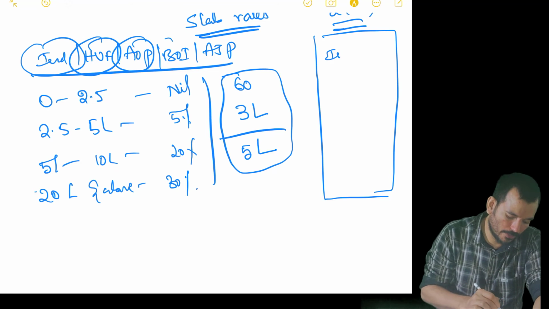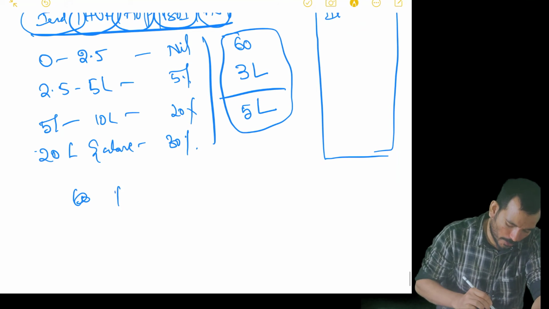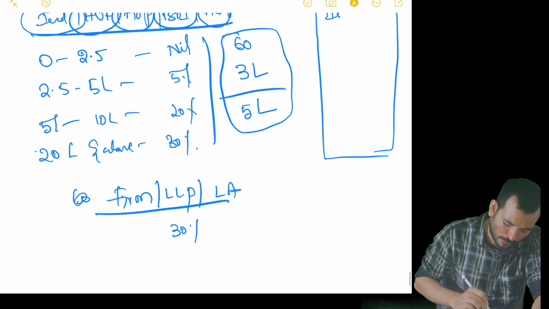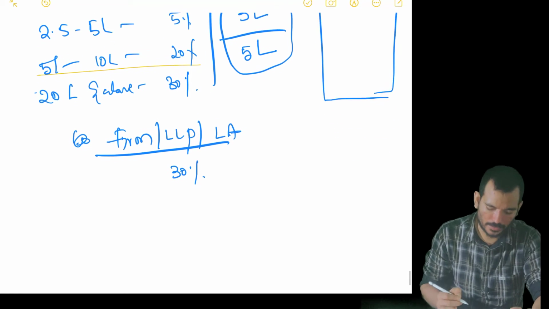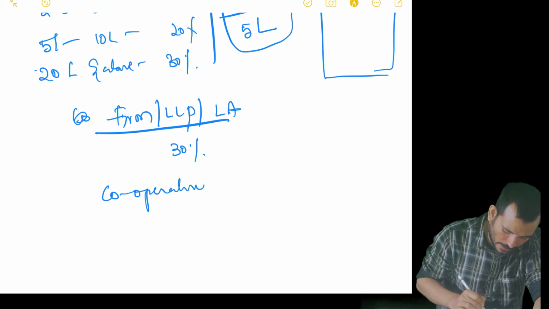Okay, so what we found out? We found out for individual, HUF, AOP, BOI and AJP, but we have not found out for firm. When I say firm, LLP is always included, and local authority. For them, the tax rate is 30% flat. And coming to cooperative society, again we have different rates for cooperative societies.